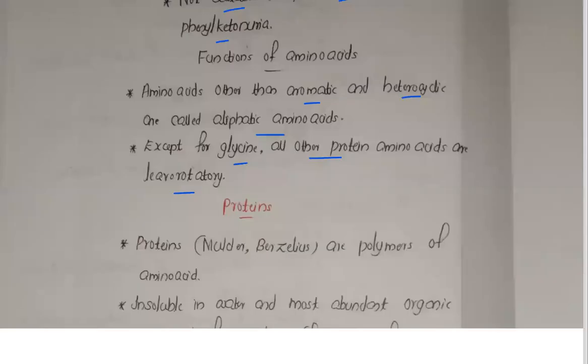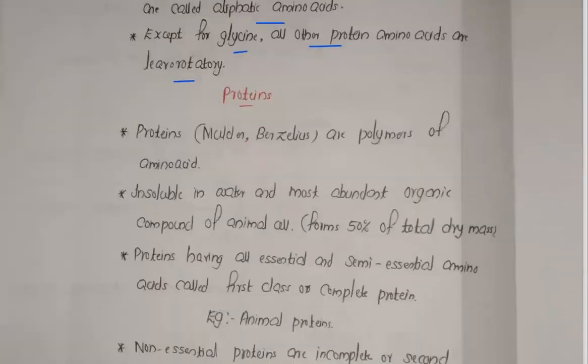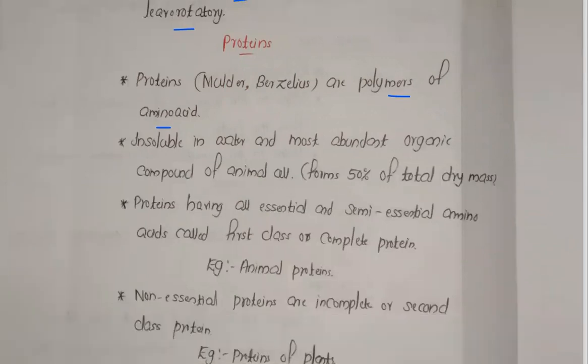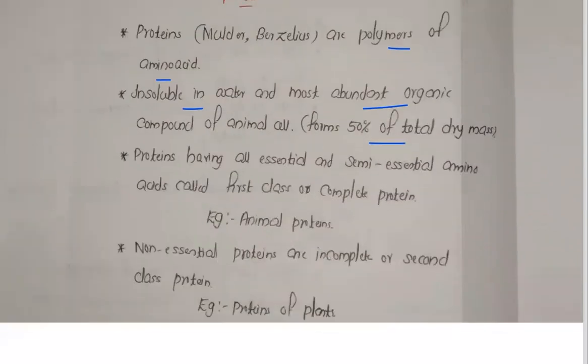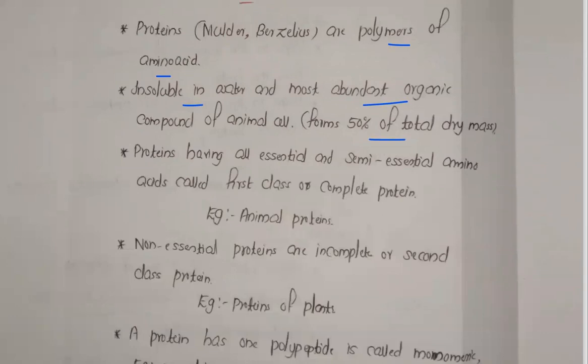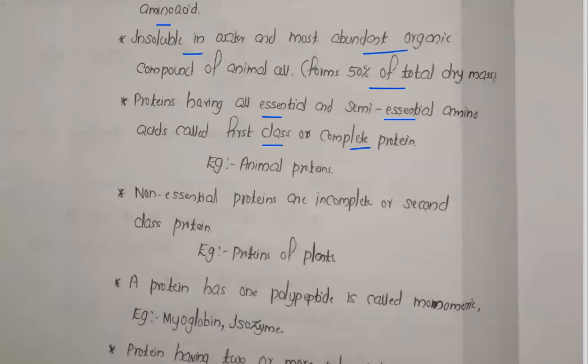Now proteins are the polymers of amino acids. These proteins are insoluble in water and are the most abundant organic compounds of the animal cell, forming 50% of the total dry mass. Proteins having all essential and semi-essential amino acids are called first class or complete protein. This point you have to learn, it's very important.